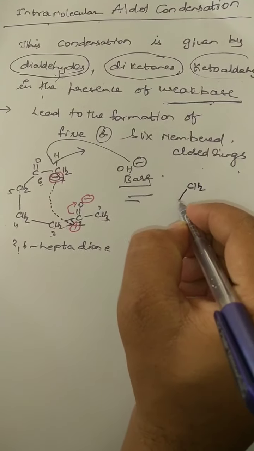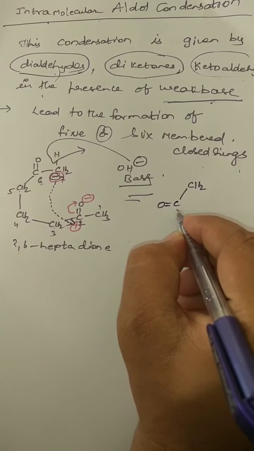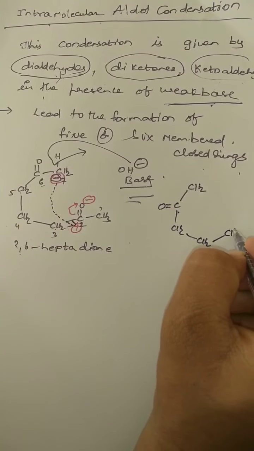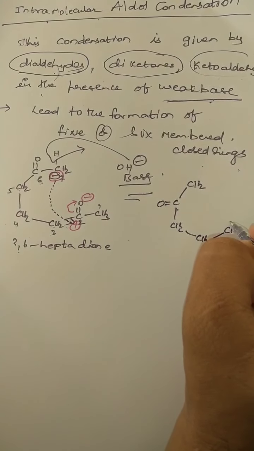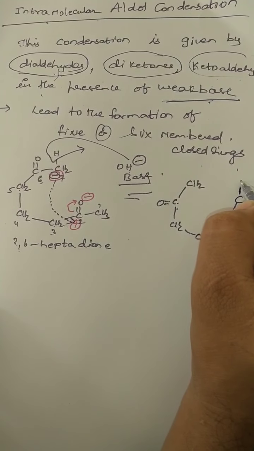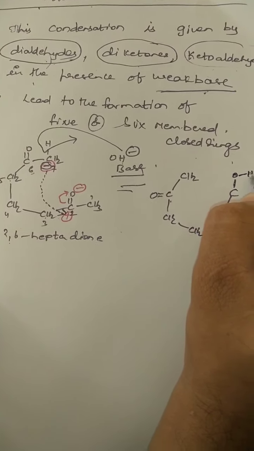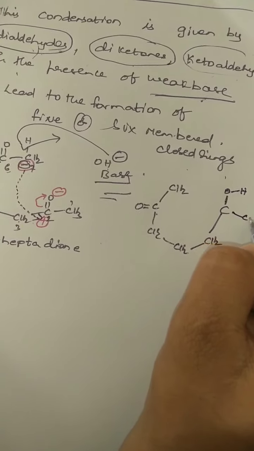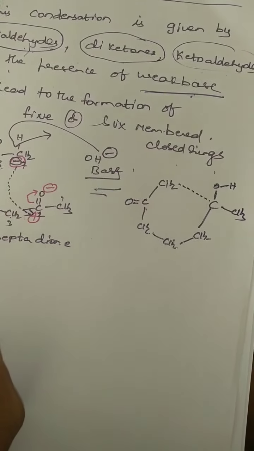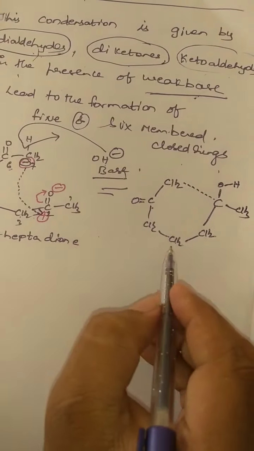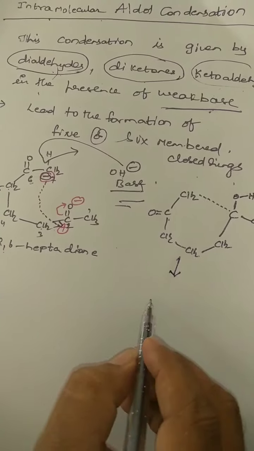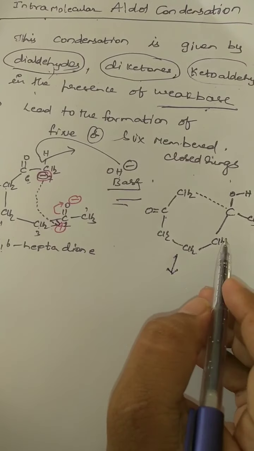CH2, C double bond O, CH2, CH2, CH2, C, O minus. Protonation takes place, O minus becomes OH. Here CH3 is there and this will come and join here. A new bond is generated here. So how many membered ring is this?